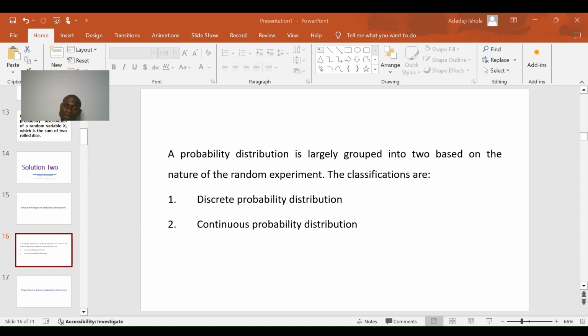Talking about random variable, we already explained what a random variable is. If you look at variable measurement, you will realize that there are certain variables that take finite values, and there are certain variables that take a range of values. This is the major distinction, and this is what brought about the classification of the probability distribution. So without much verbosity, let's get into a discussion of discrete probability distribution.